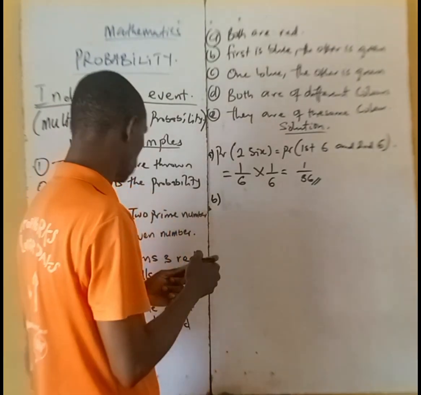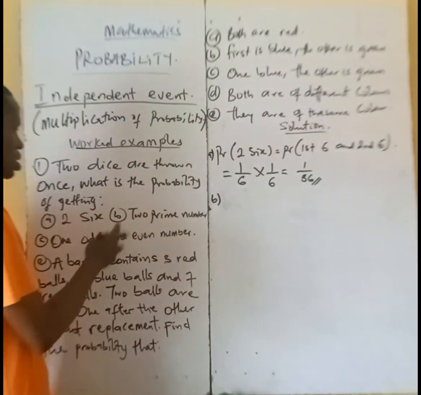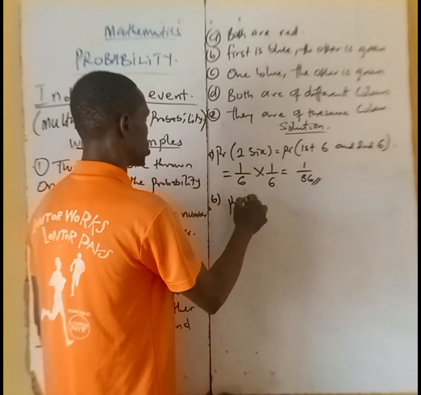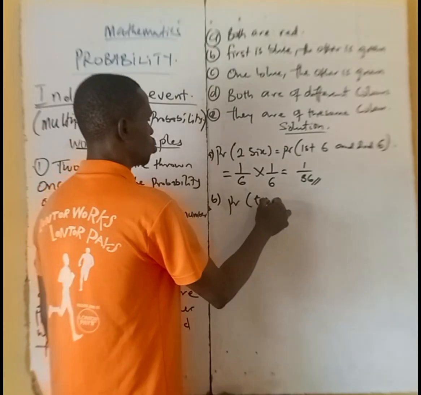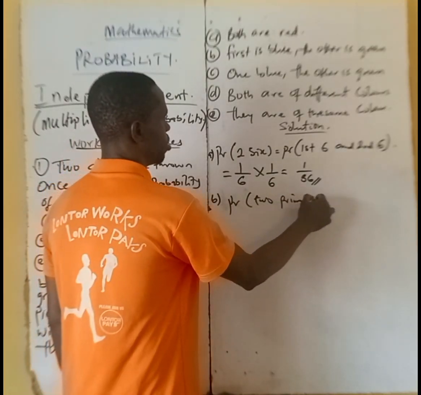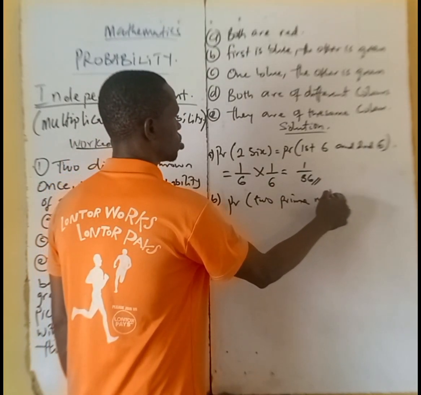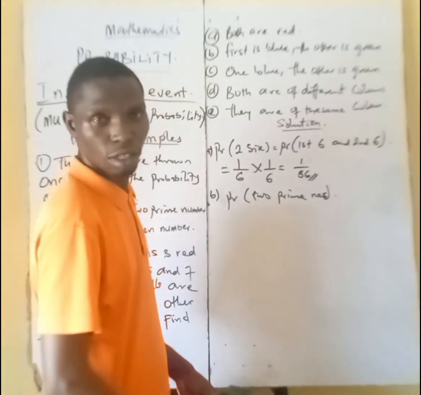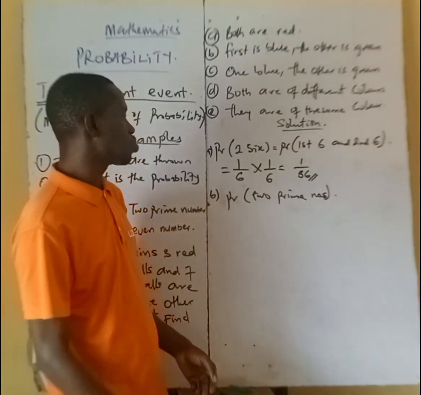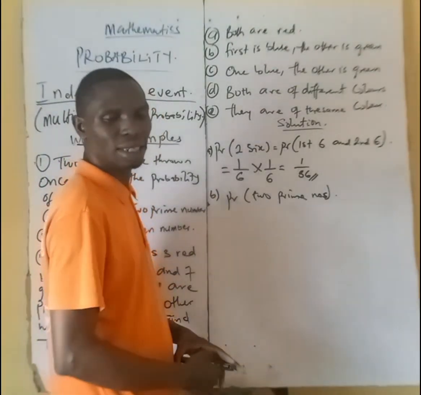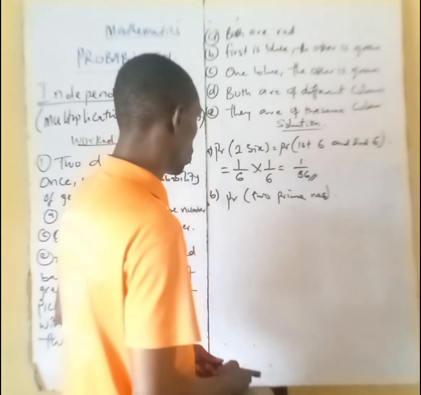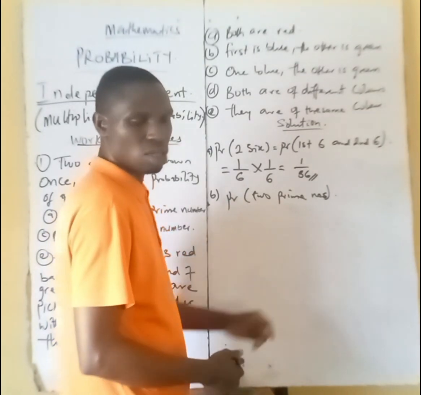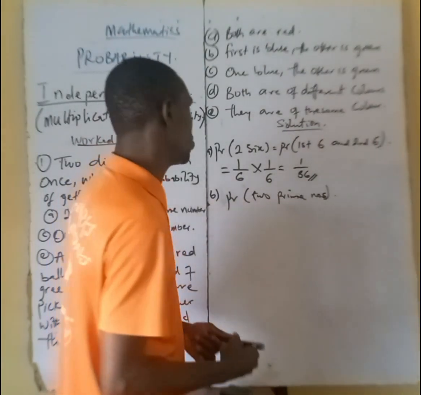Then B. We are told that two prime numbers. First, before we solve that, let's quickly see the prime numbers that we could possibly have. Don't forget that we are talking of a die, which is between 1 and 6. So between 1 and 6, how many prime numbers can you have?